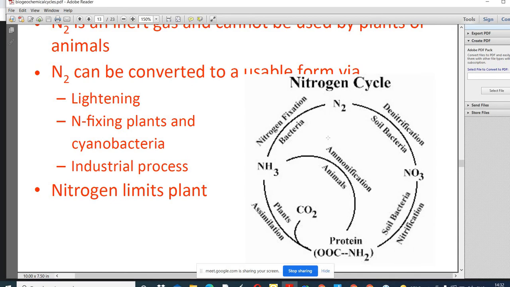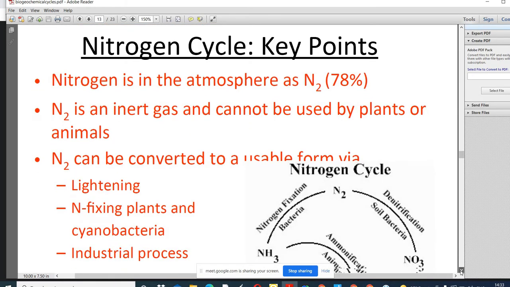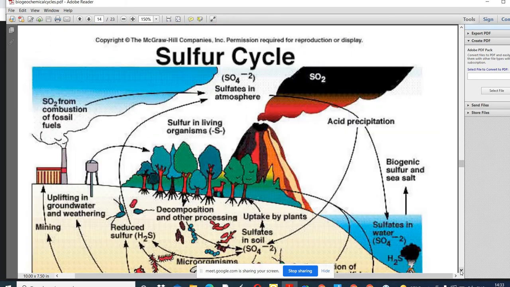So here in the nitrogen cycle you can see the different processes shown in the cycle: nitrogen fixation, denitrification, nitrification, ammonification, and assimilation. Okay. Protein is an important component of organic matter. As you have seen in the above figure, there is organic matter. What is produced from there? Ammonium ion. Then there is the formation of nitrite ion. Then nitrate ion is produced by the bacteria. Now we are going to discuss this in detail. So how are the different processes connected with each other in this figure.